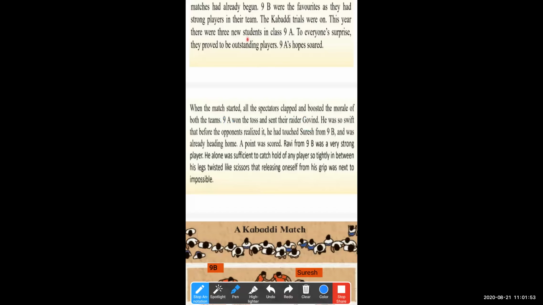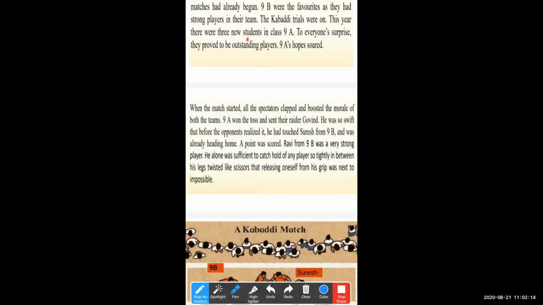He was swift, so before the opponents realize it... Swift means very quickly. He can touch the player and return back, because he has that swiftness in his body and the presence of mind also.